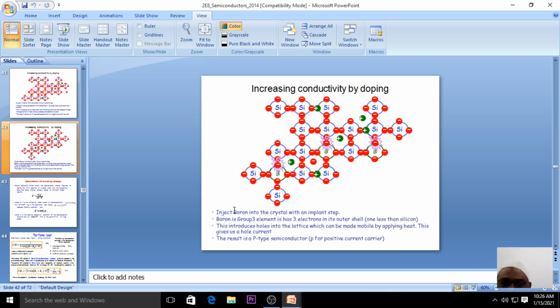Also we discussed the concept of a hole. In the next class we will start with electrical conductivity, or charge carriers in semiconductors, which are holes and electrons. That we will definitely discuss in the next class.